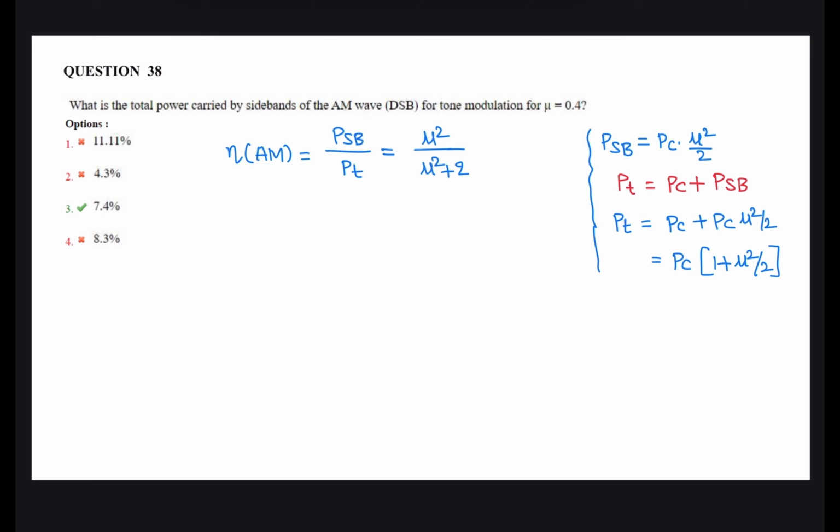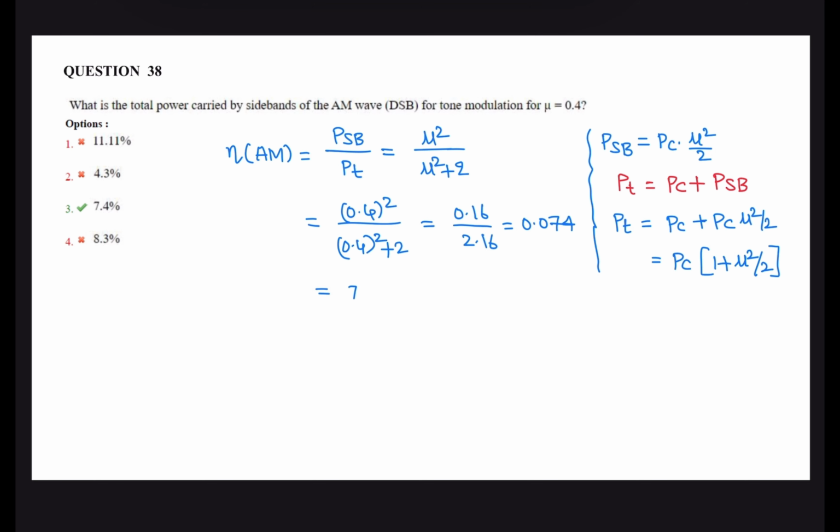Total power carried by sidebands in amplitude modulation, that is the efficiency of AM, mu square by mu square plus 2, with modulation index 0.4. 0.4 whole square divided by 0.4 whole square plus 2, that is 0.16 by 2.16, which is 0.074.